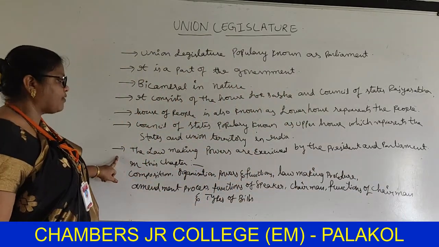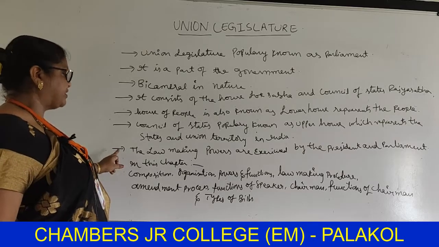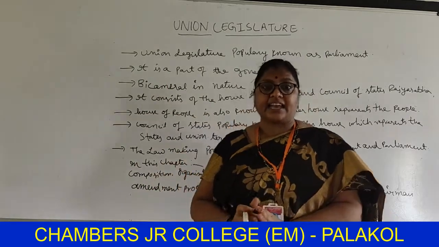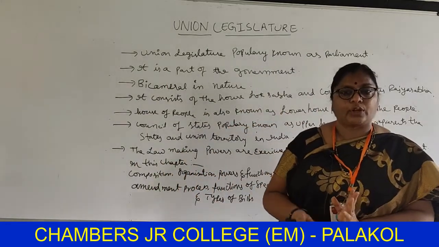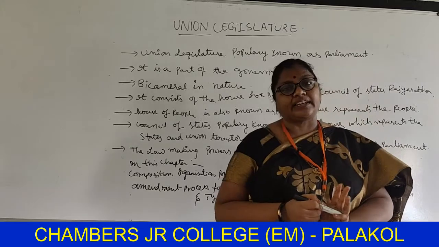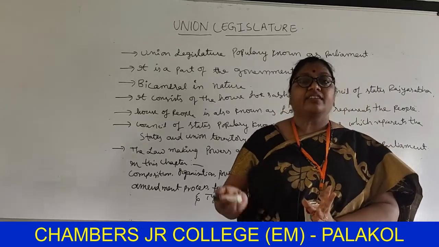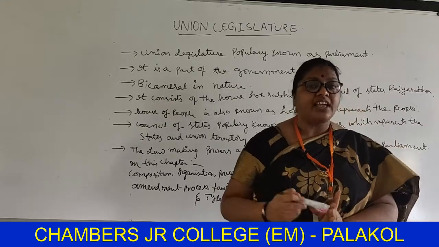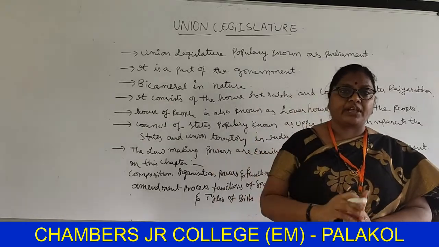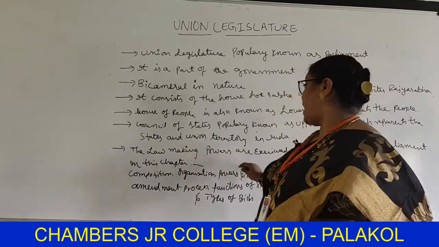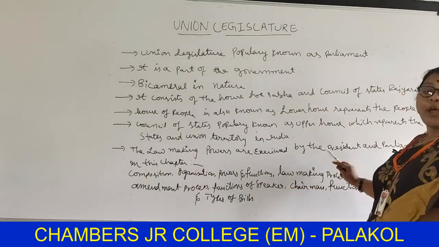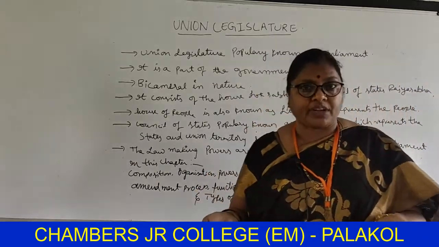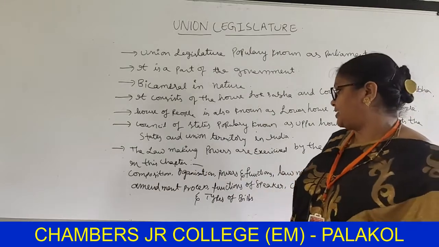Okay, the law making powers are exercised by the president and the parliament. Who will prepare the laws in this? Understand? First, any bill is introduced in Lok Sabha. Next, after two-thirds approval it goes to Rajya Sabha. Then they discuss it thoroughly there. Then it goes to the approval of the president. After his signature, it becomes an act. So here, the law making powers are exercised by the president and parliament. Parliament means, you have to always remember, Lok Sabha and Rajya Sabha.